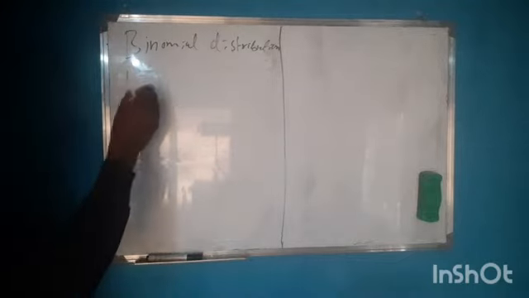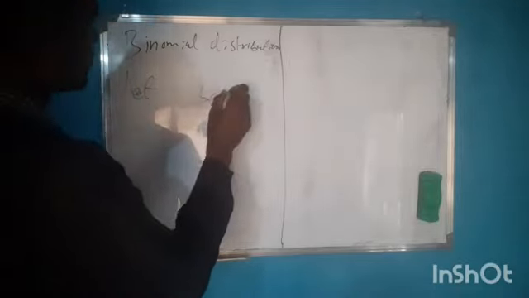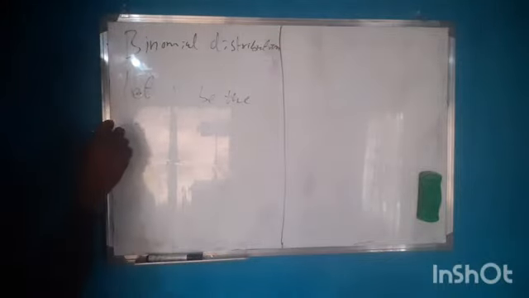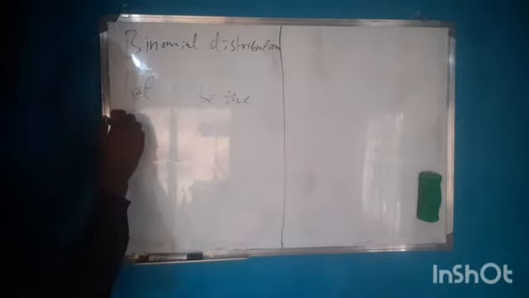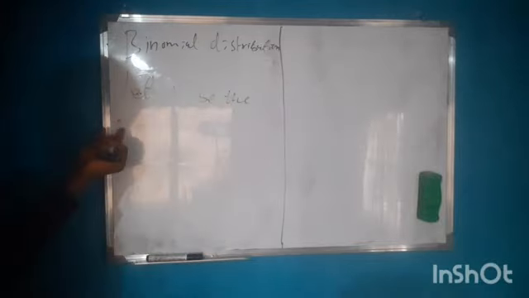Now let x be the number of successes in the independent Bernoulli trials. Now x is said to follow a binomial distribution with parameter.